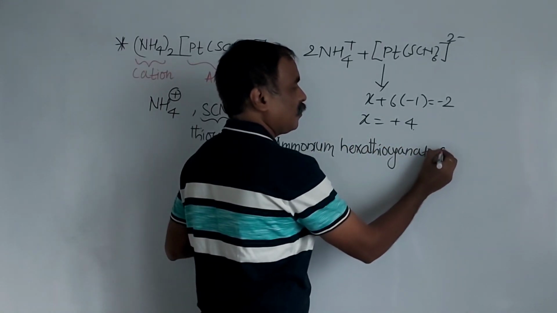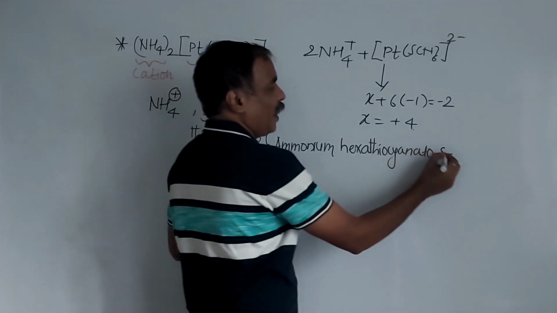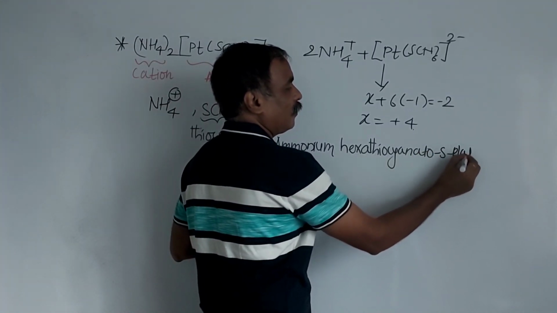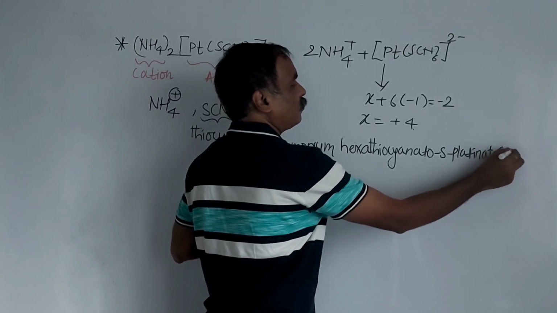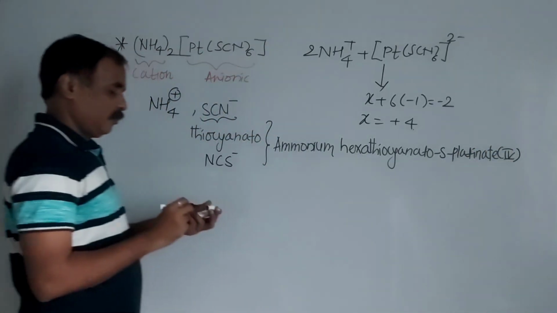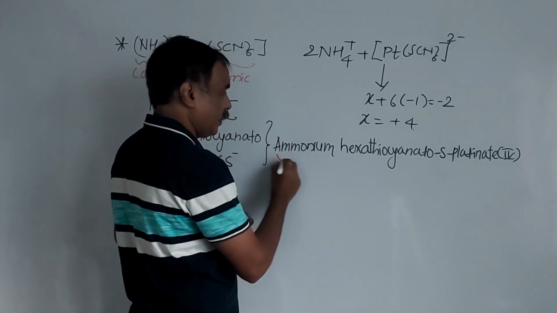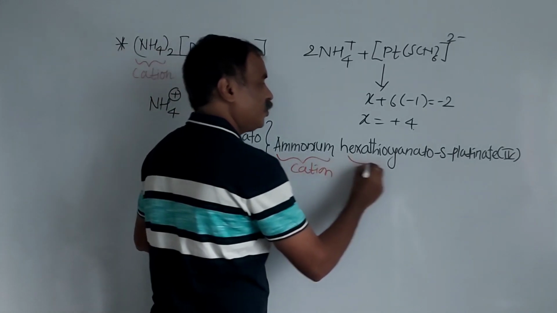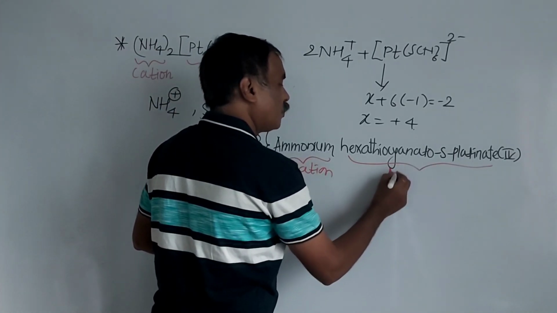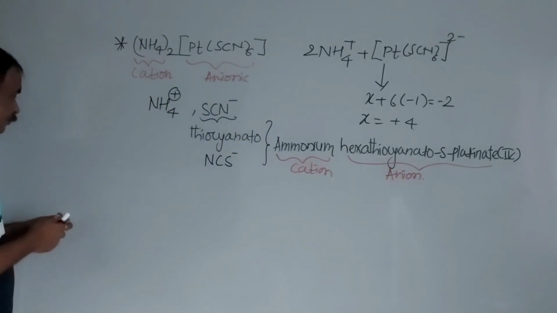So S. Metal is present in an anionic complex, so platinate, and the oxidation state is +4. So this is the IUPAC name of the given complex. Here ammonium is the cation, and this is the anionic complex. Next example.